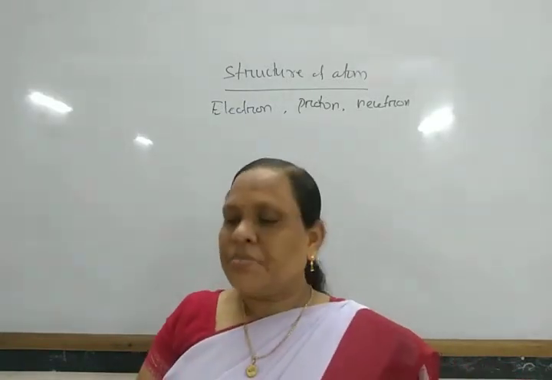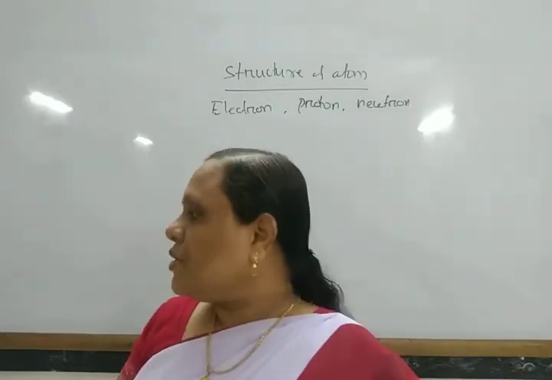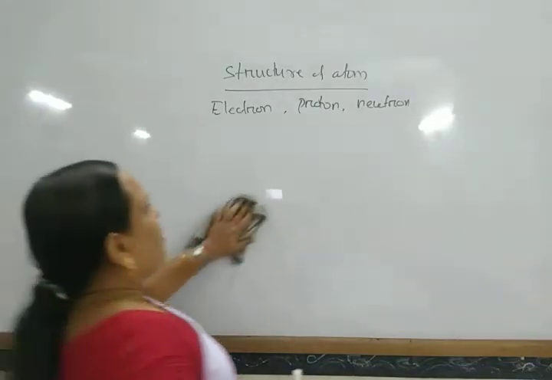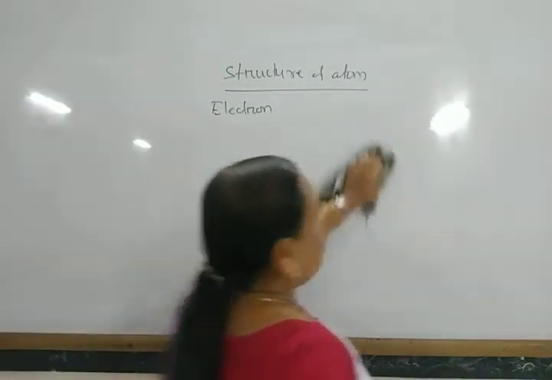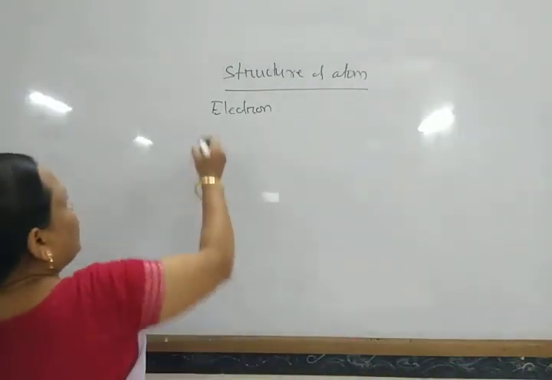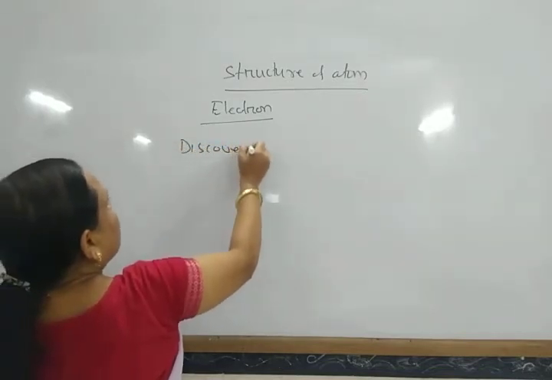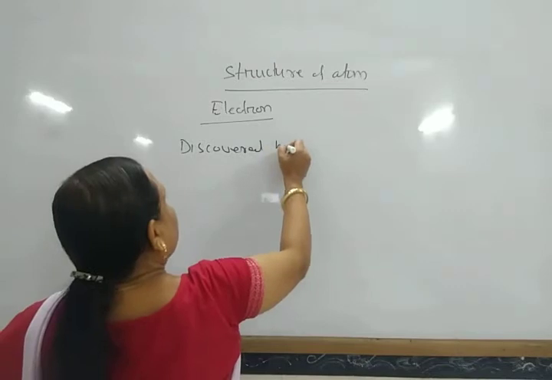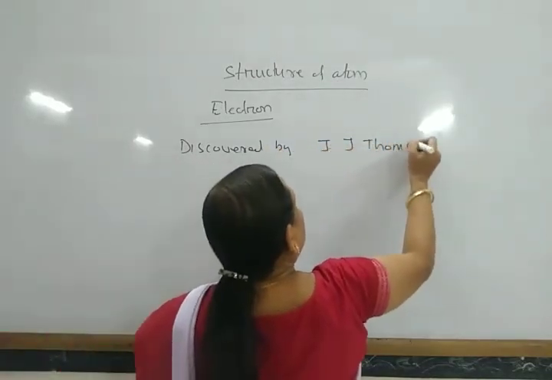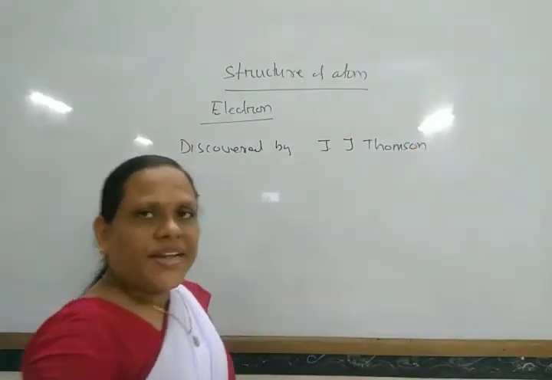Now, let us get some information about electron, proton, and neutrons. First, electron. Information about electron: the electron was discovered by J.J. Thomson in the cathode ray experiment.